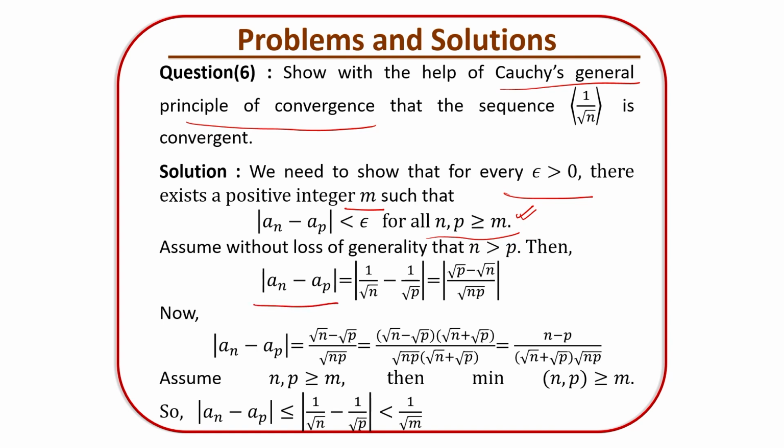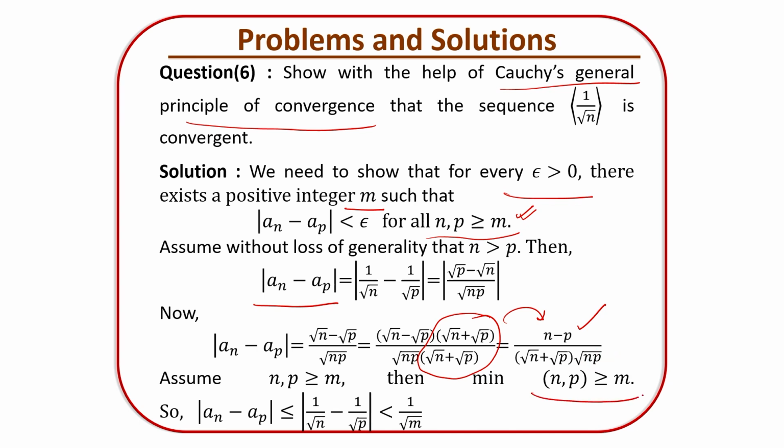Then a_n minus a_p is 1 by root n minus 1 by root p, and this calculation will give you modulus of (root p minus root n) divided by root n p. So I have multiplied the numerator and denominator by root n plus root p, right? We can do this. So the numerator will give you n minus p, and the denominator will give you (root n plus root p) into root n p.